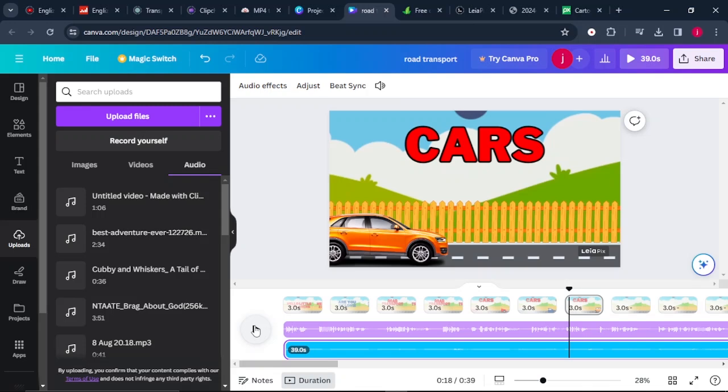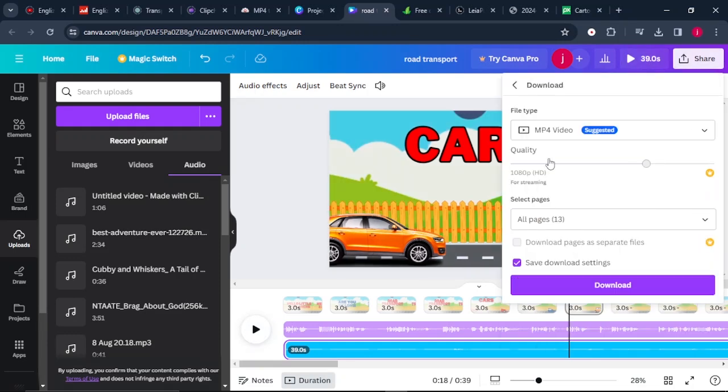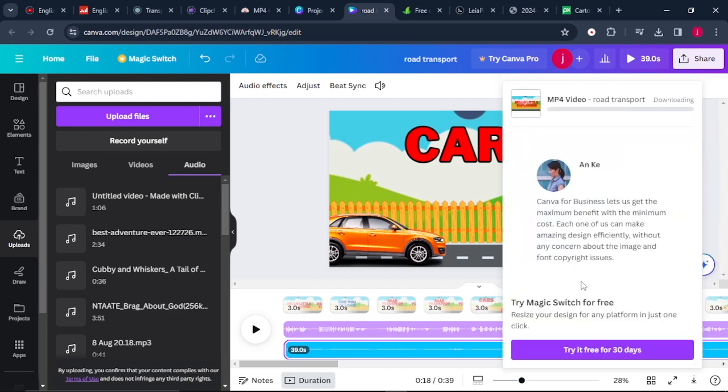Okay, so this is very interesting, this is very awesome, and this is very wonderful. So if you love what you're seeing here, all you have to do once you are done and you are through is to come here where it says share, come here where it says download, and download it as an MP4. So that is an awesome way you can create your content.